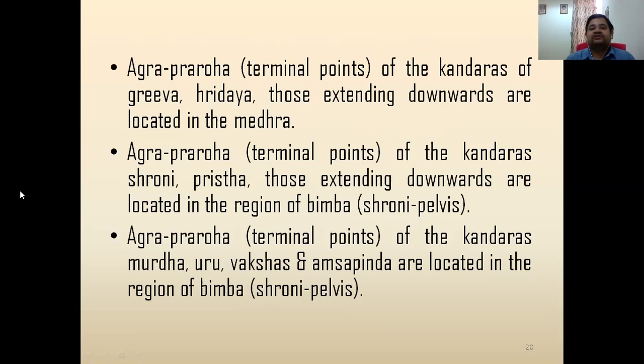Agra Prabha, terminal points of Kandra of Griva, Hridaya and those existing downwards are located in the Medra. Agra Prabha, terminal points of Kandra of Prishta, these extend downward located in the region of Bimba, that is Soni of pelvis. Again, terminal points of Kandra of Murdha, Uru, Vaksha, arms, feet are located in the region of Bimba again, in the Soni, pelvis only. So these are certain terminal points described in classical terms directly, and the reason is also given, the organ is also given, till where they are going to extend.